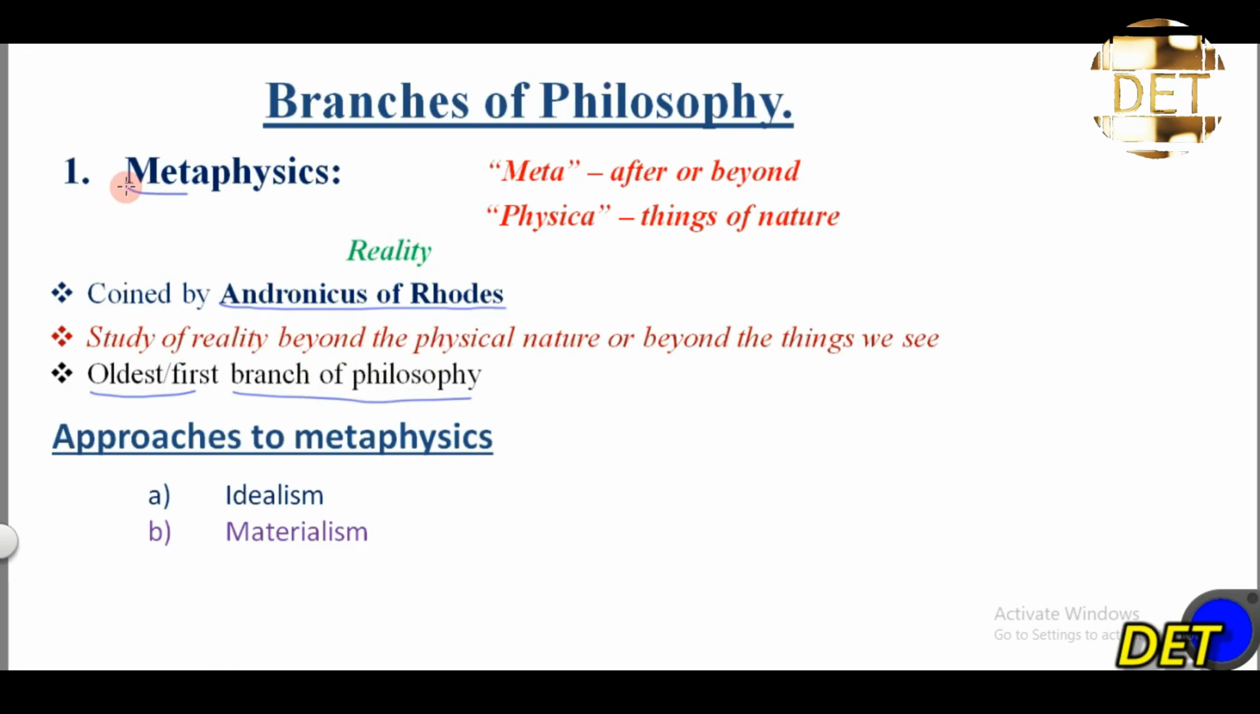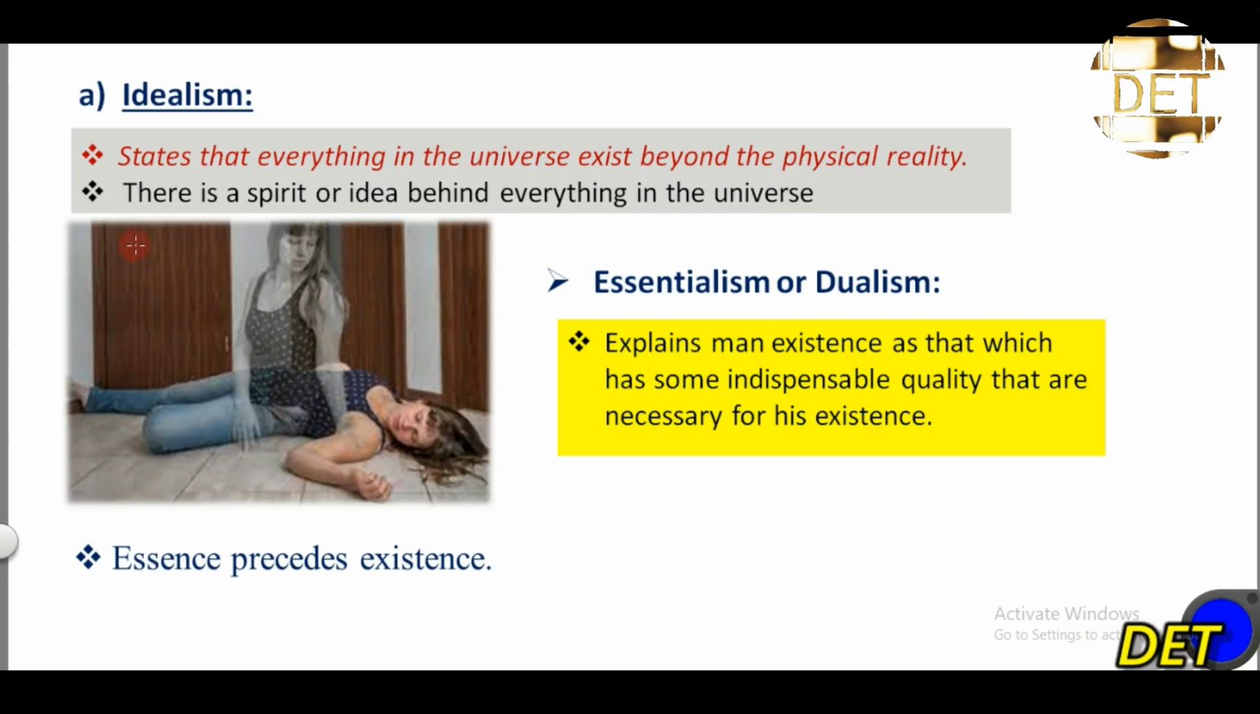So what is metaphysics? Metaphysics is a branch of philosophy that deals with the study of reality beyond the physical nature, or beyond the things we see. And there are two main approaches to metaphysics: idealism and materialism. Let's look at the first approach to metaphysics, which is idealism.